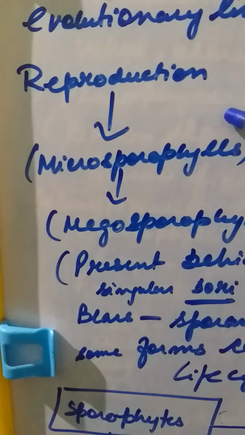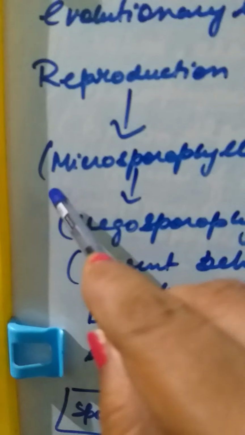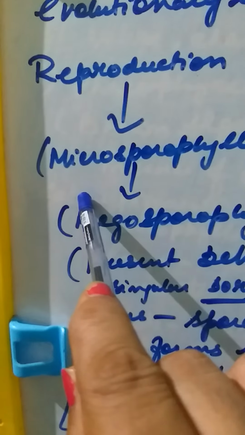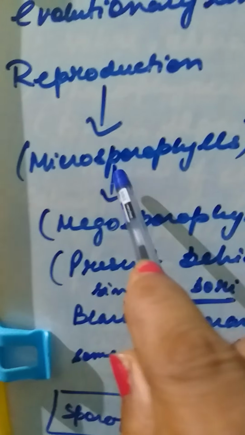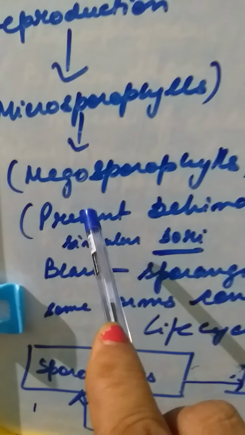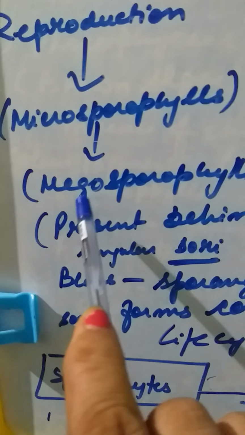reproduction in them. Now see, if you consider reproduction in pteridophytes, they bear microsporophylls. What are sporophylls? The word phyll comes from leaf. That means microsporophylls are small leaves, and they bear the microspores. Microspores behave like the male gametophyte. So with microsporophylls, you find behind the leaf structure the sori. And megasporophylls are that, the female, what you know as archegonia.